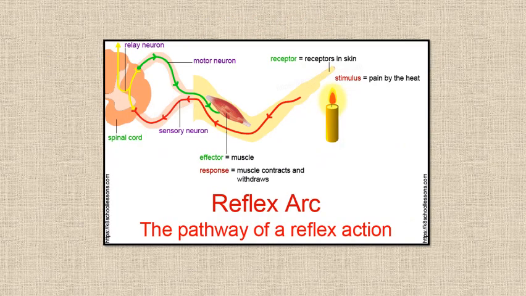Let's see, children, how this reflex action takes place. The hand receives the stimulus, let's say heat, by special receptors, and an impulse travels through the sensory neuron to the spinal cord. Here the impulse passes through the association neuron to the motor neuron and finally to the muscle of the arm, which is an effector. The muscles of the arm get the message to contract, and thus the hand moves away from the hot object. These actions are controlled by the peripheral nervous system and the spinal cord without the involvement of the brain.